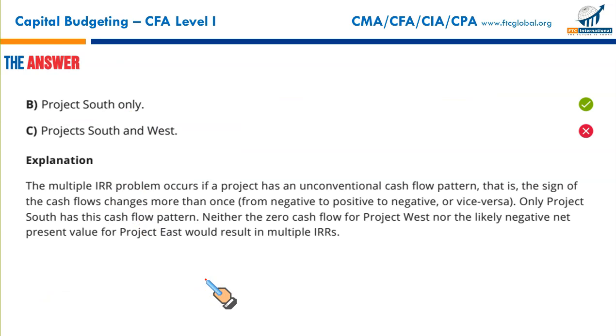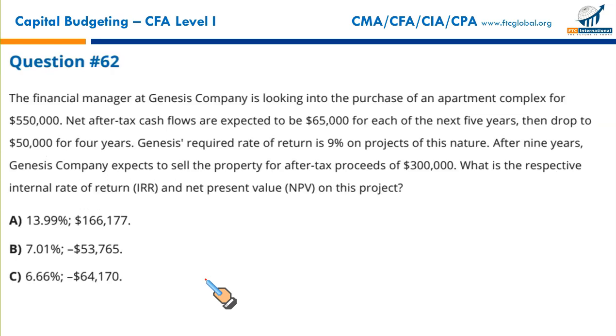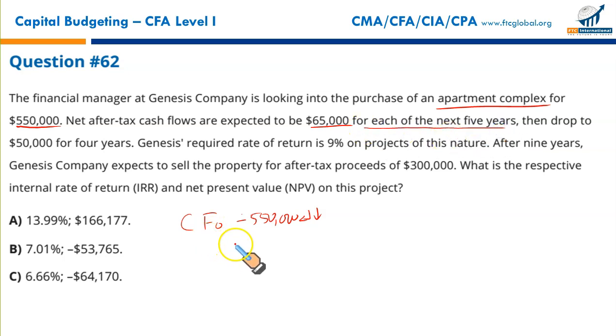Last question, but again not the least, there are some computations involved. The financial manager at Genesis Company is looking into the purchase of an apartment complex for $550,000. Cash flow at year 0, negative $550, enter, down arrow key. Net after-tax cash flows are expected to be $65,000 for each of the next 5 years. $65,000, enter, down arrow key. Frequency is 5, enter, down arrow key.